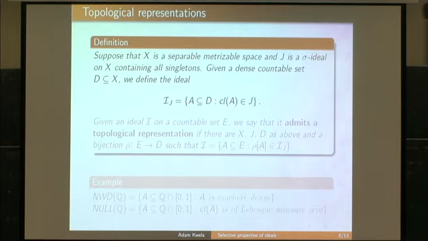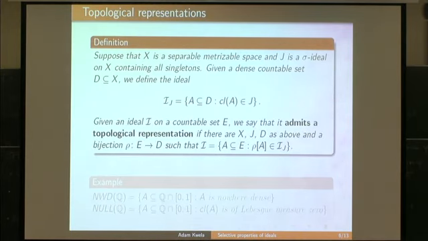So suppose that we have a separable metrizable space X, a dense countable subset D, and a sigma ideal J on X containing all singletons. Okay. And now we can define an ideal on D. D is countable. Okay. An ideal on D consisting of all subsets of D whose closure belongs to the sigma ideal. And we say that an ideal admits a topological representation if it is isomorphic to some ideal of the form I sub J.